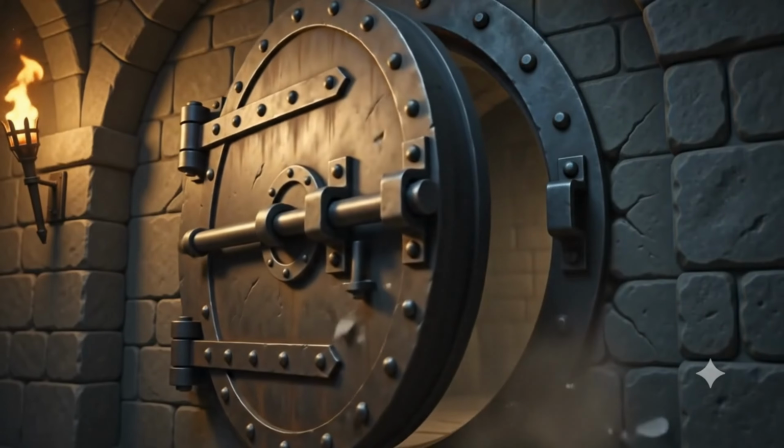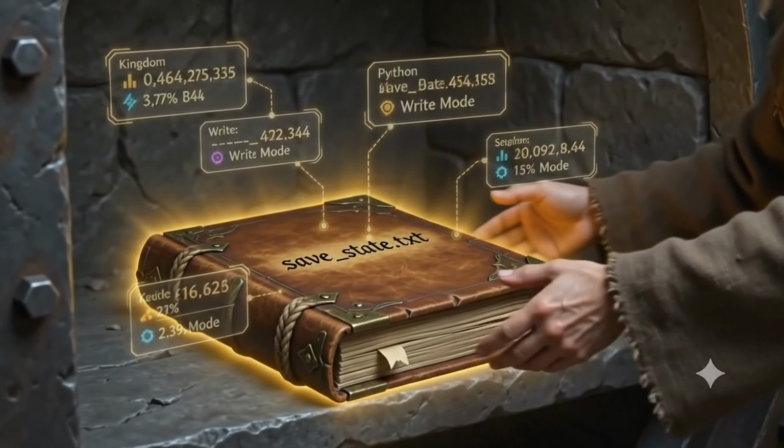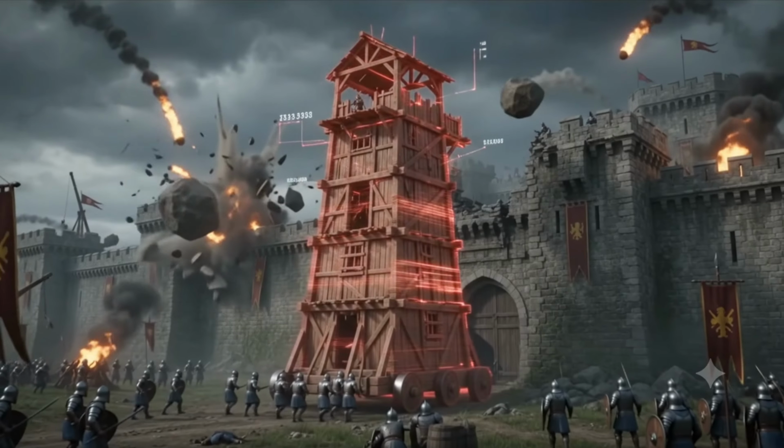When the power fades, your empire vanishes. File handling is your save system. You open a document in write mode to carve your empire's current stats into your hard drive, ensuring your legacy survives the night.